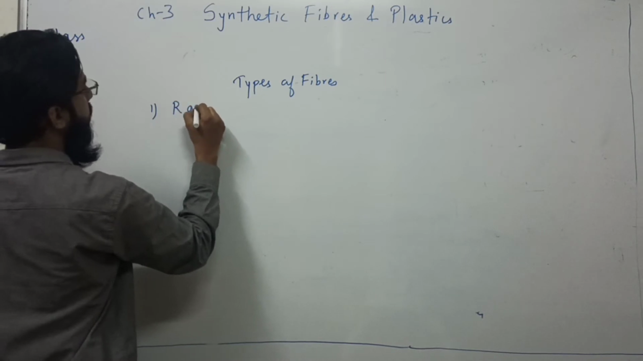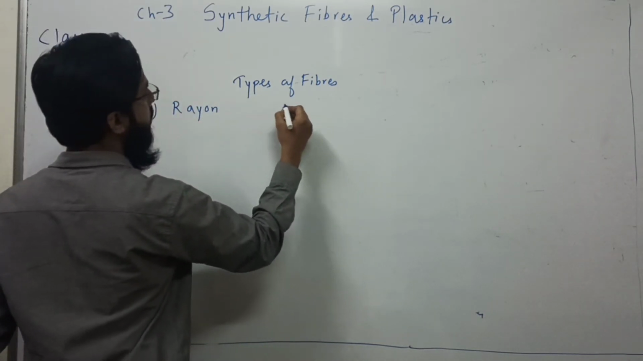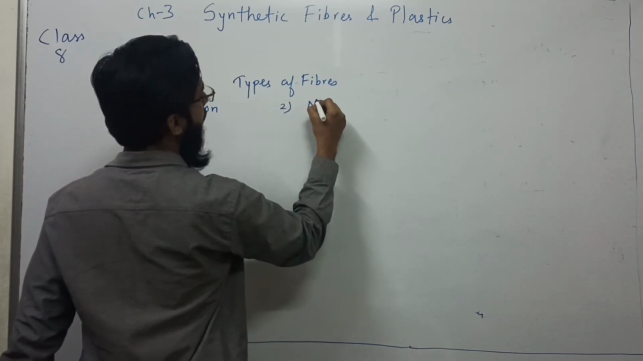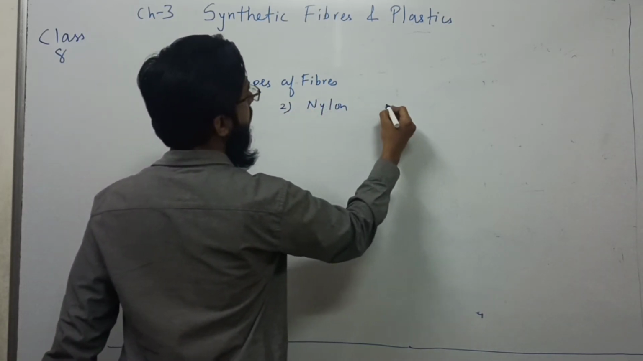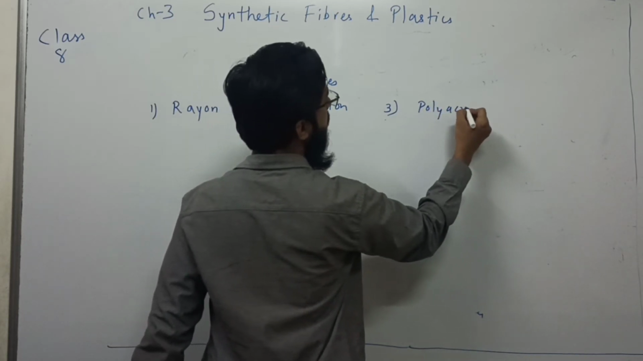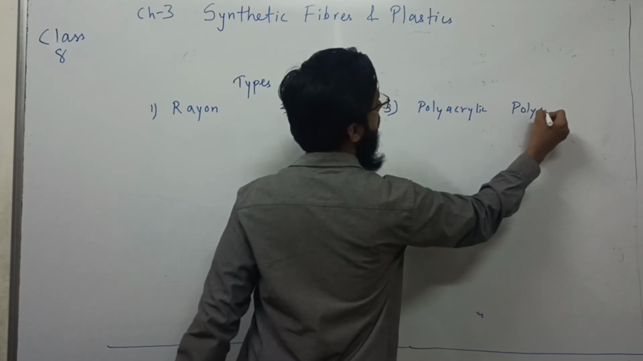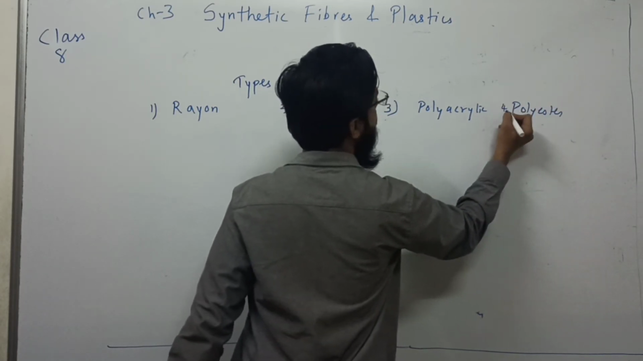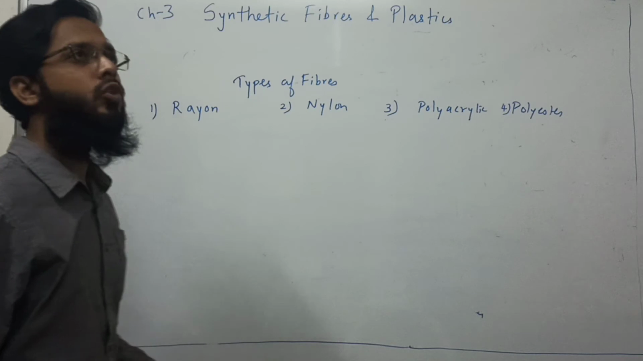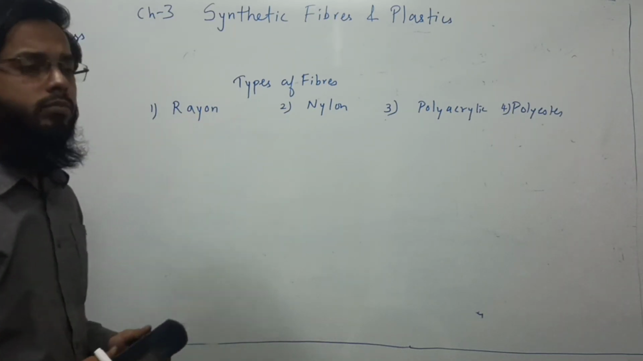In this chapter we are going to learn about different kinds of fibers, like rayon, then nylon, then polyacrylic, polyester, and there are so many, like Teflon, PET, and so many. First, let's talk today about rayon and nylon.